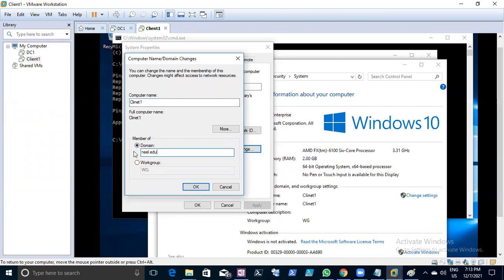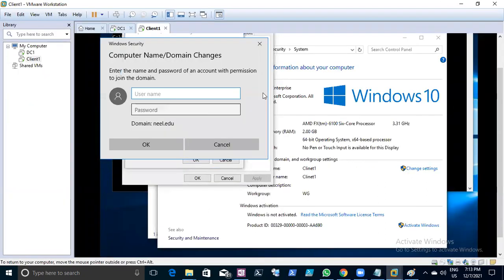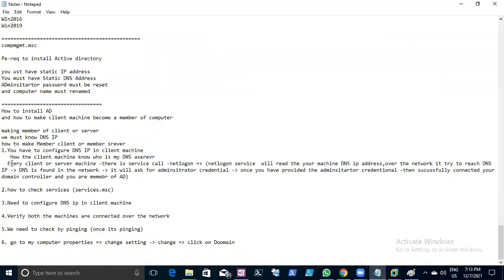Neil.edu. The moment you give neil.edu, you don't know who your DNS IP address is, but who will help you? The NetLogon service will help you, right? Now click OK. Now you can see it's authenticated. What I was saying here, on every client or server machine, there is a service called NetLogon. The NetLogon service will read your machine's DNS IP address over the network and try to reach the DNS IP.